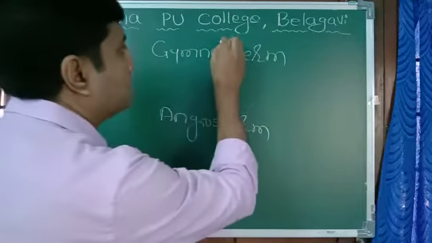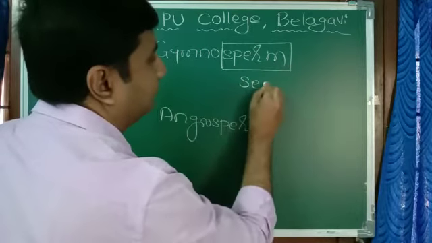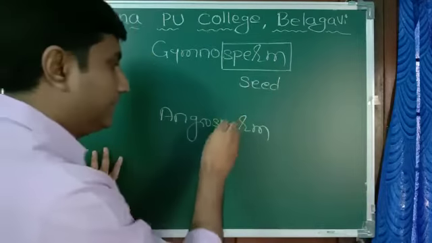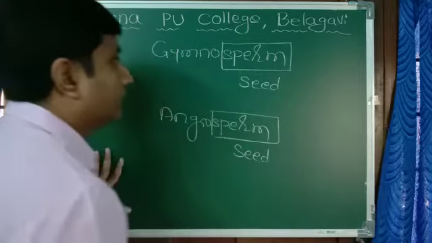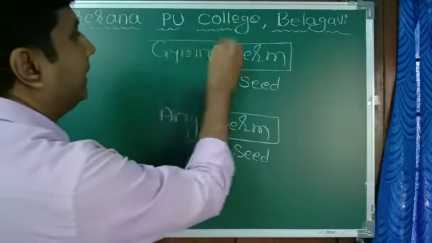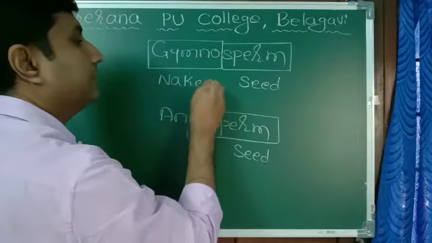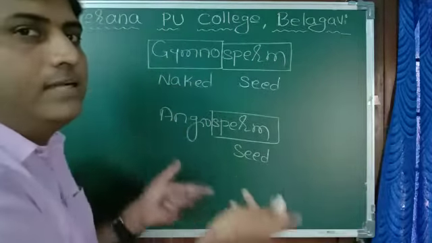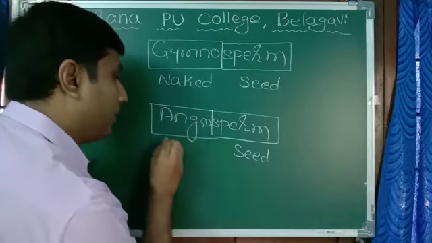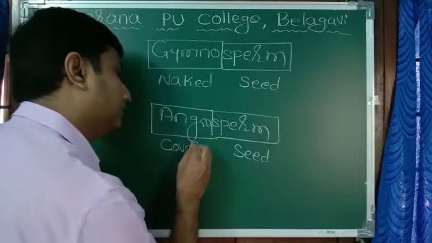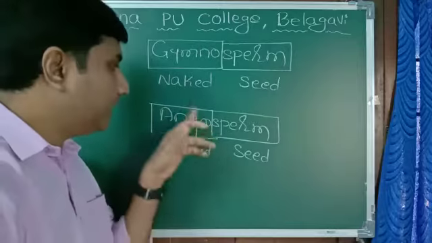First of all, sperm means seed. Gymno means naked. Gymnosperm: naked seed. Angiosperm: angio means covered seed. So first I'll come to angiosperm.